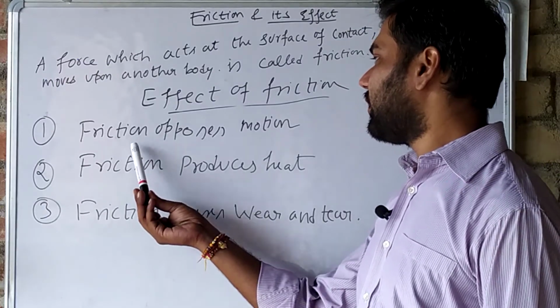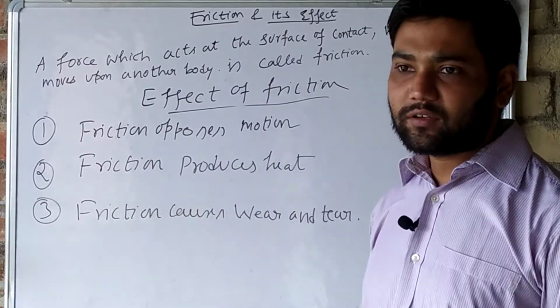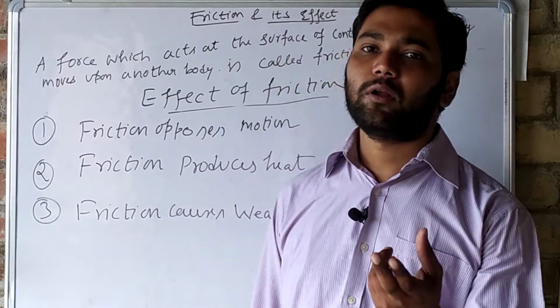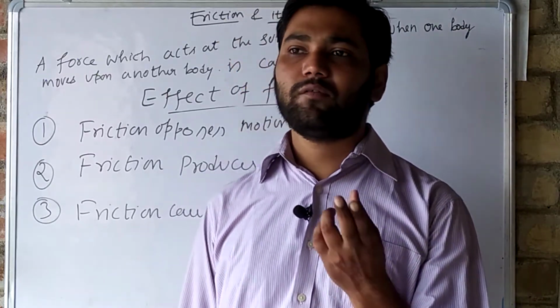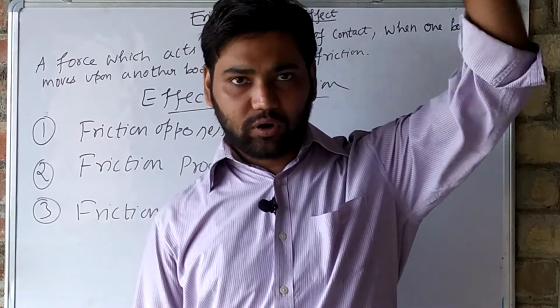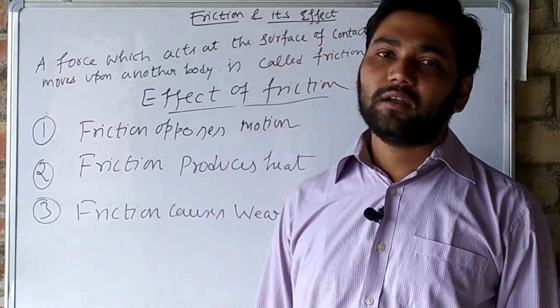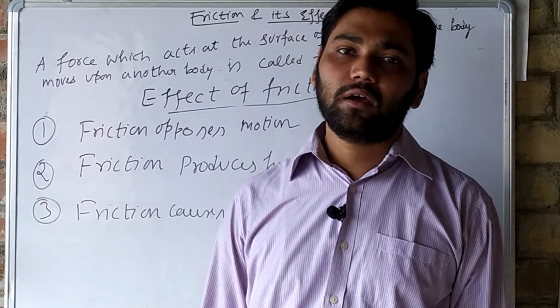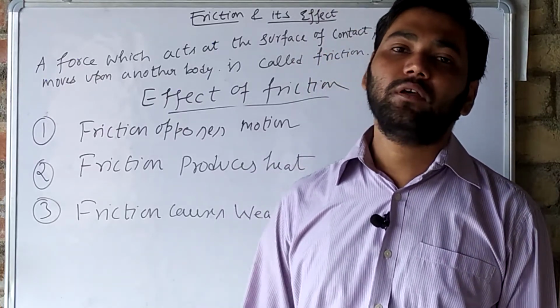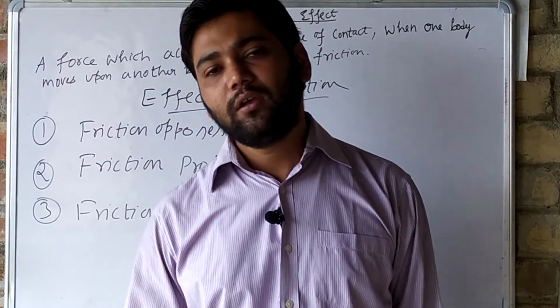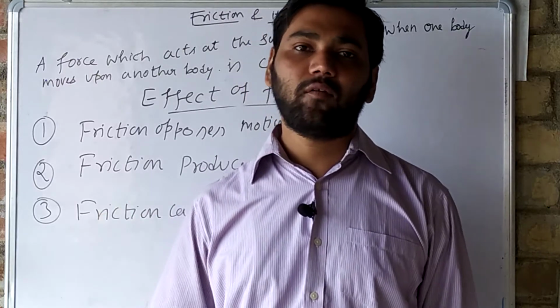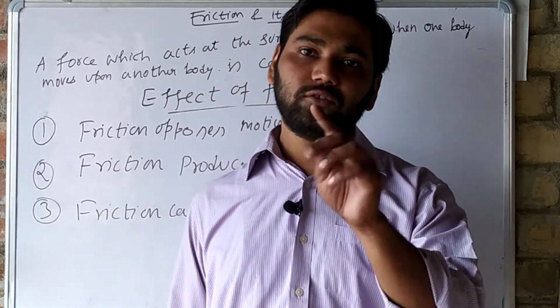First one is friction opposes motion. Suppose we have a rubber ball in our hand. For example, we throw it with force from one position to another position. We will see that the rubber ball stops after moving some distance. After covering some distance, it will stop.